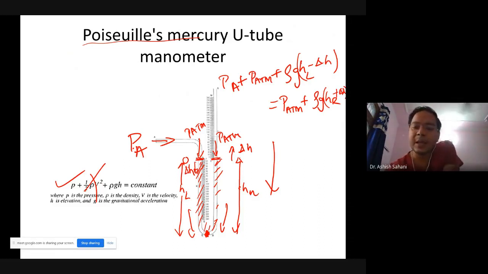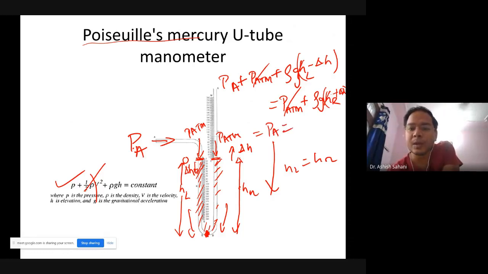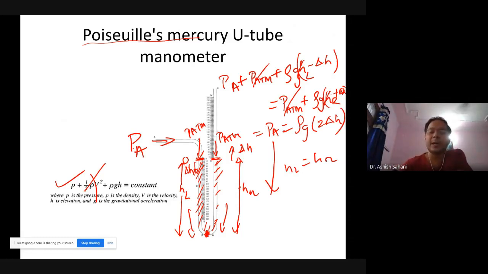Okay, so here I can cancel P atmosphere. This HL equal to HR. Okay, HL was equal to HR in the initial case. So I can cancel this HL HR part. So you have PA is equal to rho g into 2 delta H. Okay, rho g into 2 delta H.